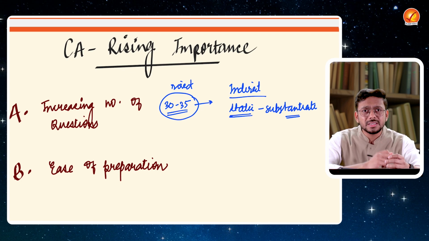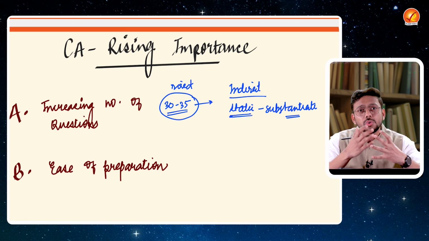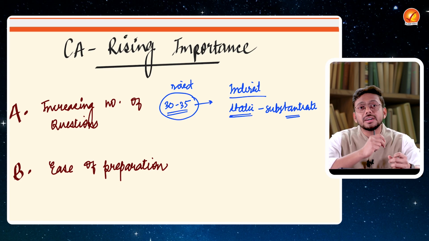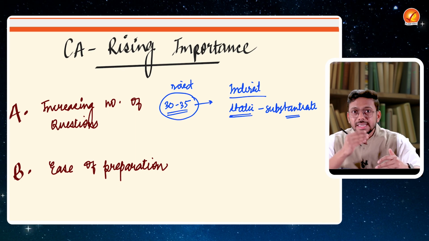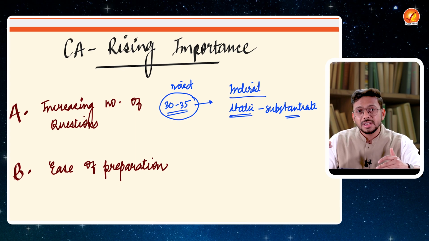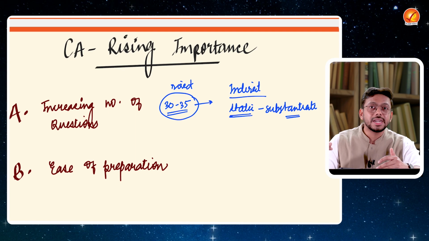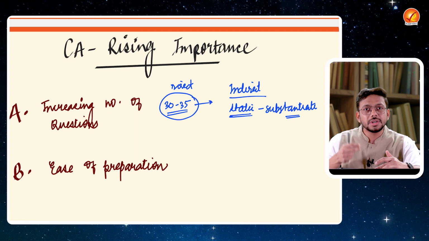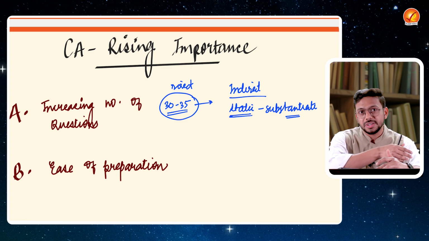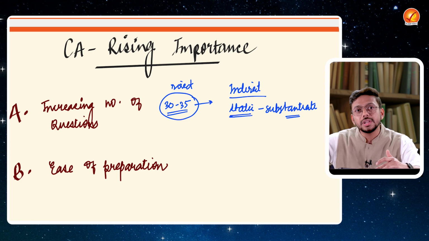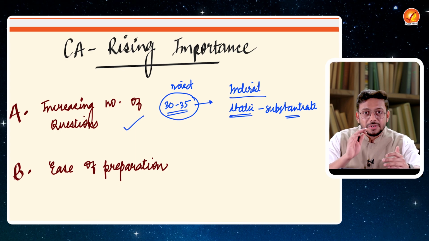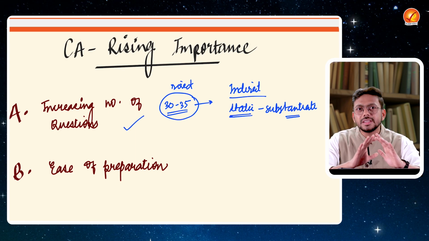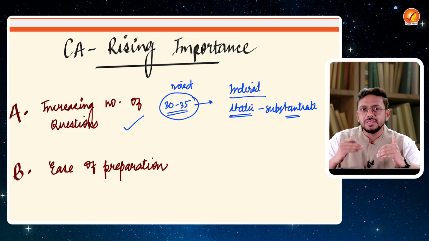Fine. And from the classes which are held here at Vajiram, you saw that more than 25 to 30 questions we could directly get in the examination from the current affairs classes. So the point is, there is a rising inclination of UPSC towards current affairs, not just in a direct manner but also in an indirect manner, because as a good aspirant you are expected to back your points on the basis of current affairs. You have to write certain things which are going on in the current relevance in your answers. So that is the first thing, why there is rising importance of current affairs and why the students are worried and why we have come up with this particular series.